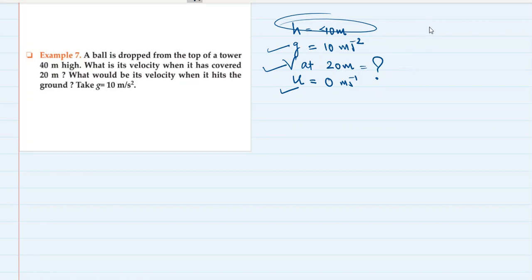We cannot use the first equation because we don't know the time. But we can use the second equation of motion: s equals ut plus half at square. Now since u is 0, I can directly write it as h equals half gt square. See how I derived it?